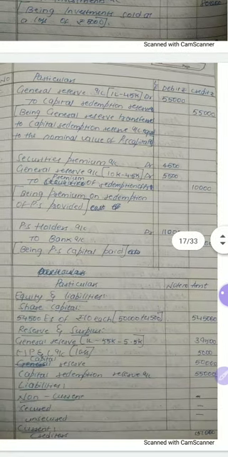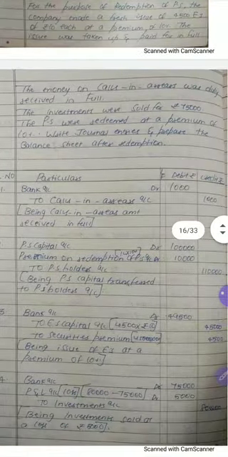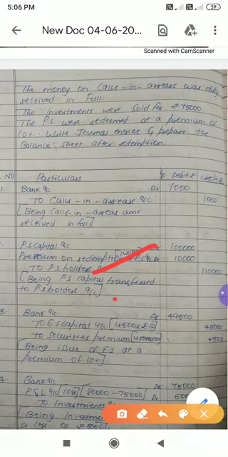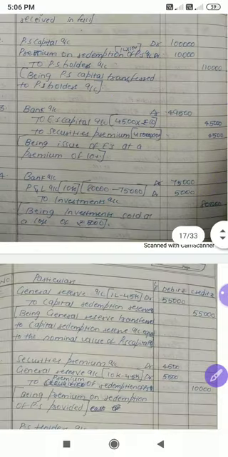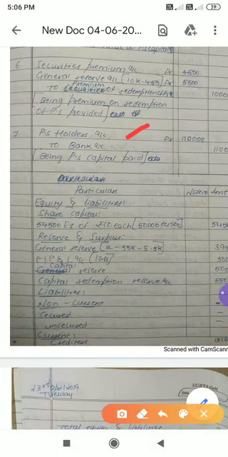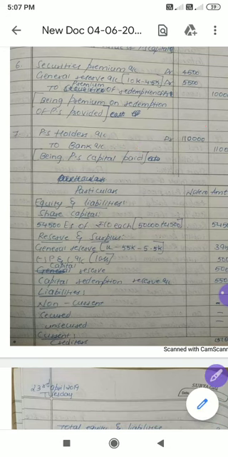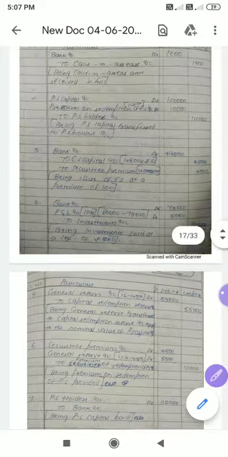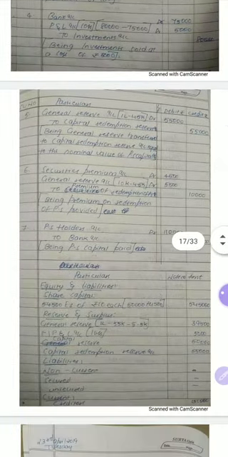Ultimately, the last entry will be: whatever due entry you have passed here, which is created here, will be debited in the last journal entry, that is Preference shareholders account debit 1 lakh plus 10,000, 1 lakh 10,000, to Bank account 1 lakh 10,000. Okay, now we are done with the journal entries. These 7 journal entries are very, very important. And next we'll go to the balance sheet.